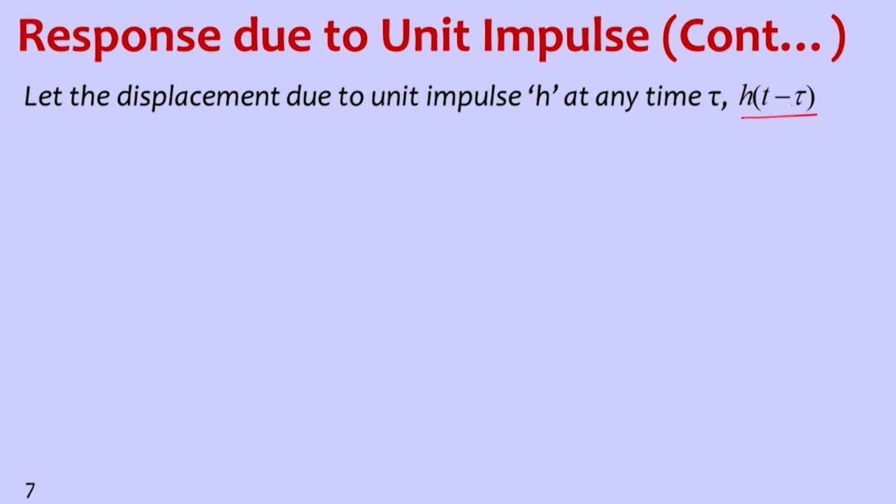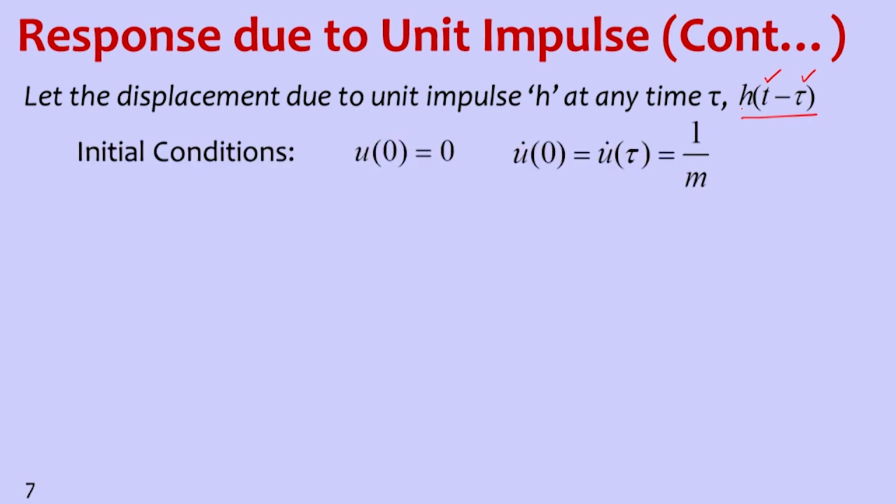So h of t minus tau is due to unit impulse. So one unit impulse is causing h of t minus tau. It means the response at any time greater than tau; before that it is 0. So the initial conditions are u0 is equal to 0, and u dot 0, that means u dot tau, is equal to 1 by m.